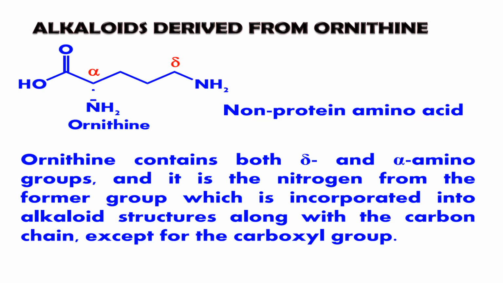So let me see one by one. An alkaloid derived from ornithine. Ornithine has two amine functional groups at alpha and delta, and the first amine at the alpha position can be removed by the process known as deamination. Then cyclization can take place so as to produce what? An alkaloid. So ornithine contains both a delta and an alpha amino group, and it is the nitrogen from the former group which is incorporated into the alkaloid structure along with the carbon chain, except for the carboxyl group.